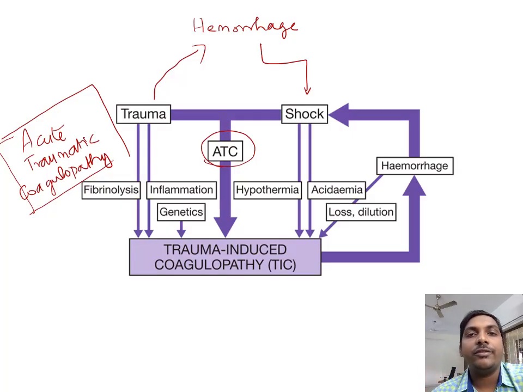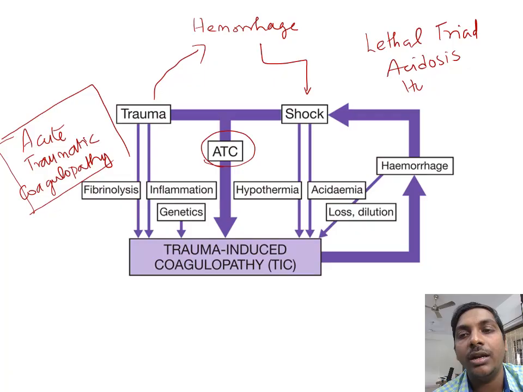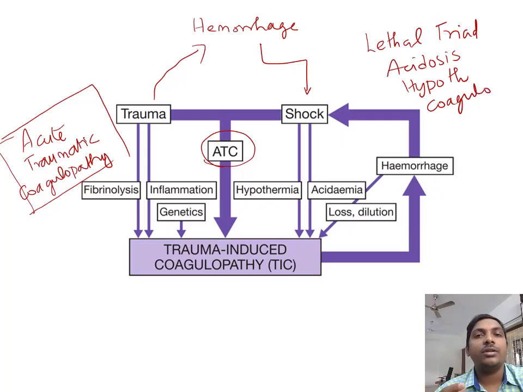So over a period of time, what will happen? Because of that shock, we already discussed, there is a lethal triad. Lethal triad of shock is nothing but acidosis, hypothermia and coagulopathy, right? Because of that shock, acidosis happens because of low tissue perfusion and lactic acid accumulation.